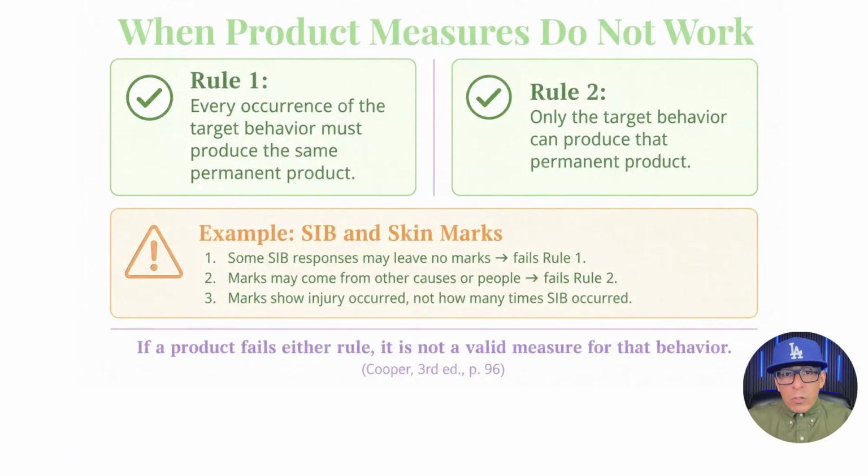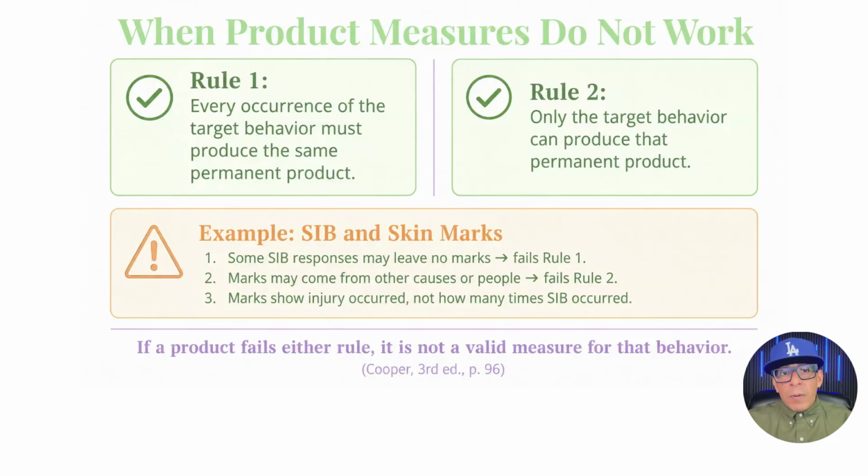Not all behaviors are suitable for measurement by permanent product. Some behaviors affect the environment in lasting ways, but those effects may not be reliable enough for measurement. Cooper gives us self-injurious behavior as an example because marks on the skin may show that injury occurred but may not answer how many times SIB occurred, whether some SIB occurred without marks, or whether every mark came from SIB.